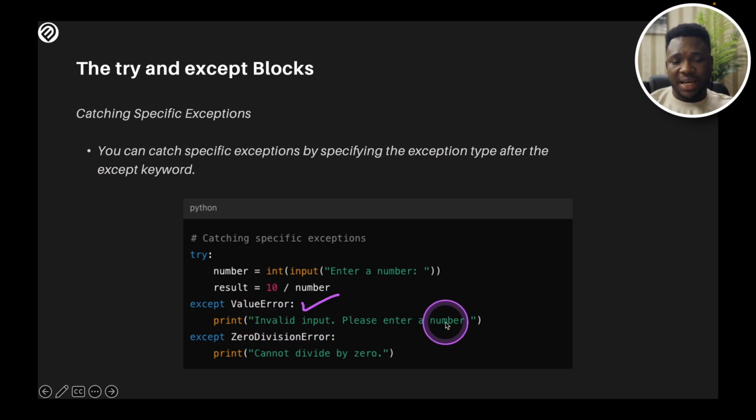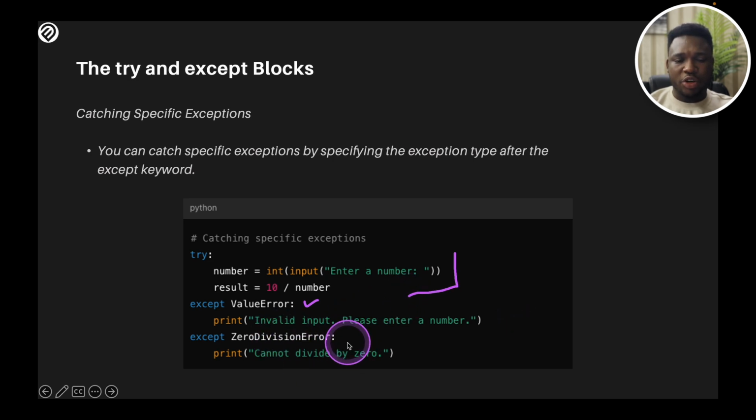Invalid input, please enter a number. Probably instead of a number, the person put in a word or a string or a sentence or whatever. You just tell the person invalid input, please enter a number. You have caught this particular error. Value error is common because it's a potential with the code that you have here.